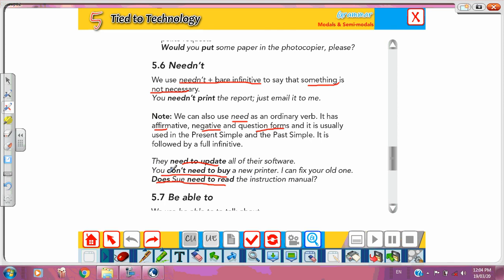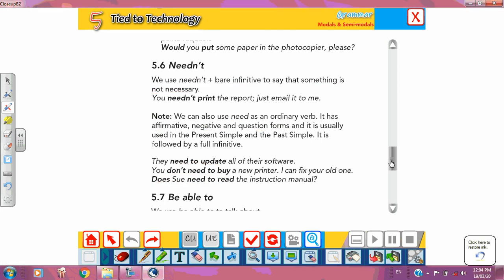I can say here you needn't buy a new printer, or you don't need to buy a new printer. Both are correct. So needn't is equal to don't or doesn't need to, and it all means it's not necessary.